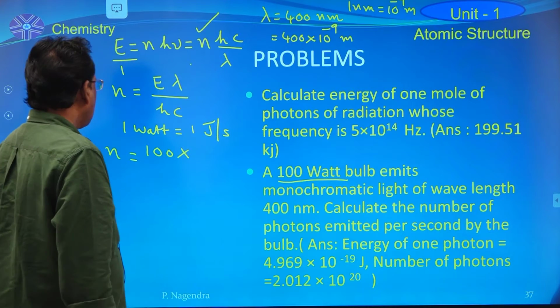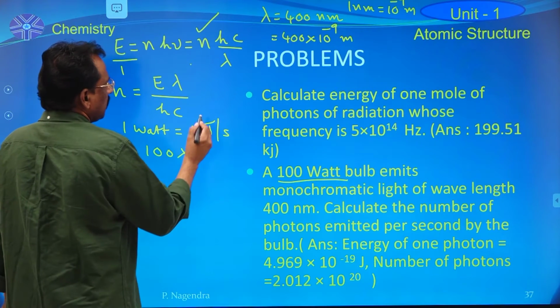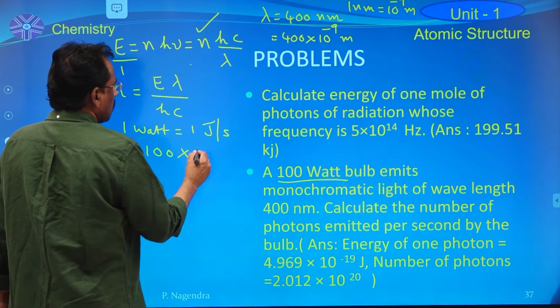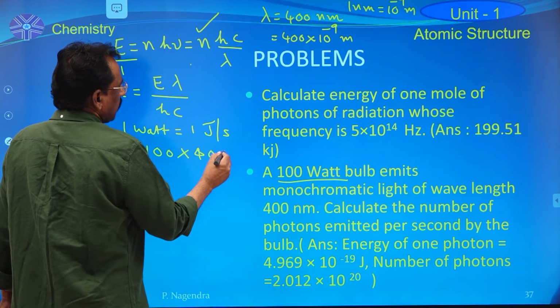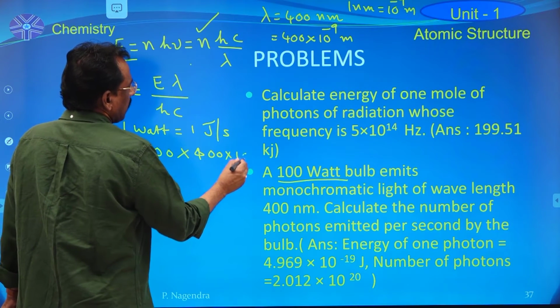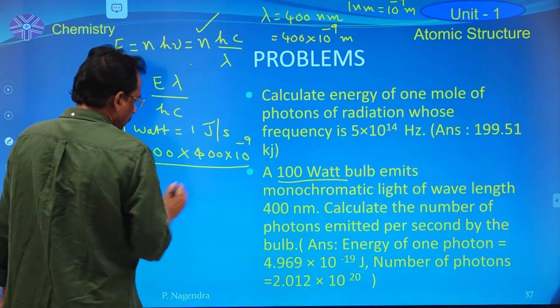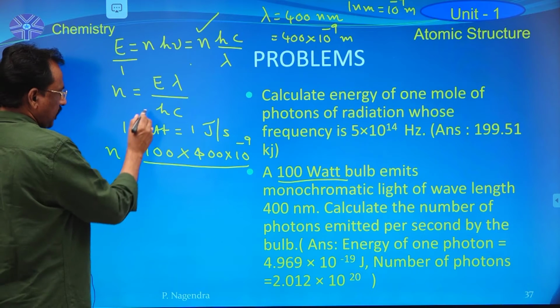So E into lambda, in MKS system lambda is 400 into 10 power minus 9, divided by